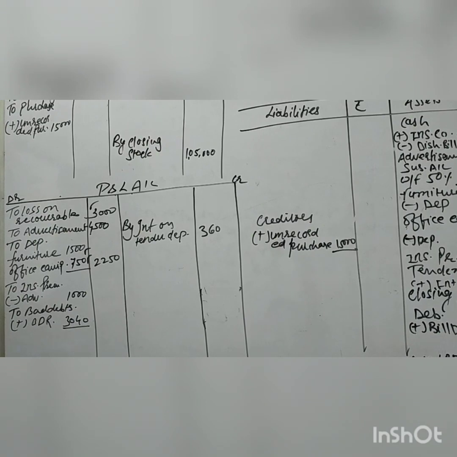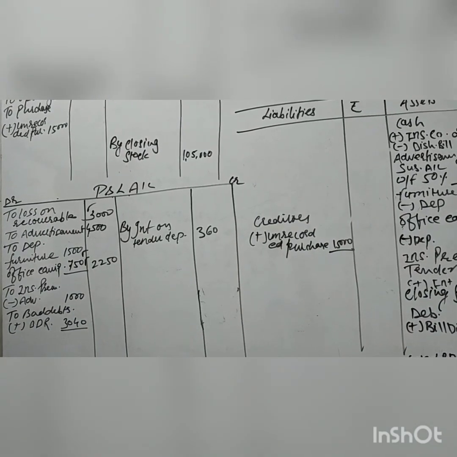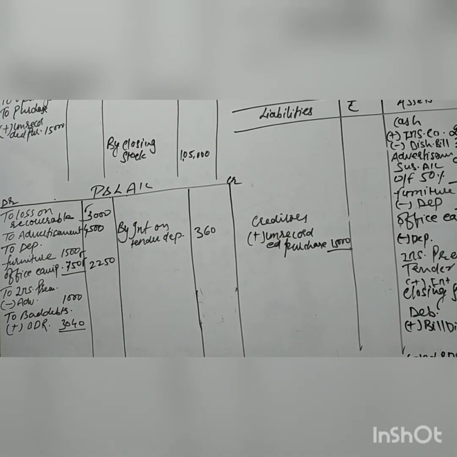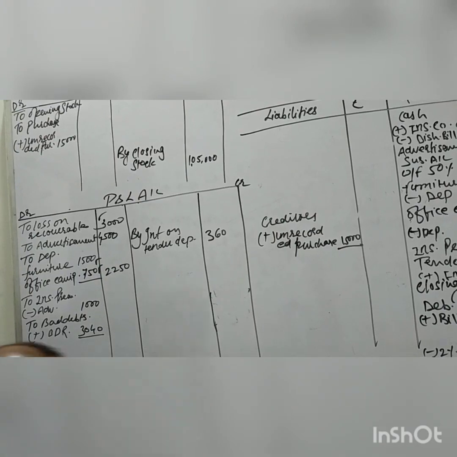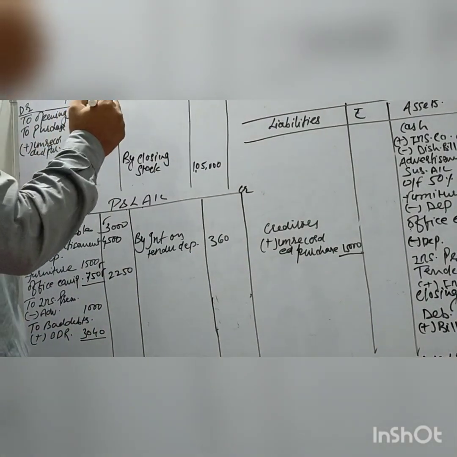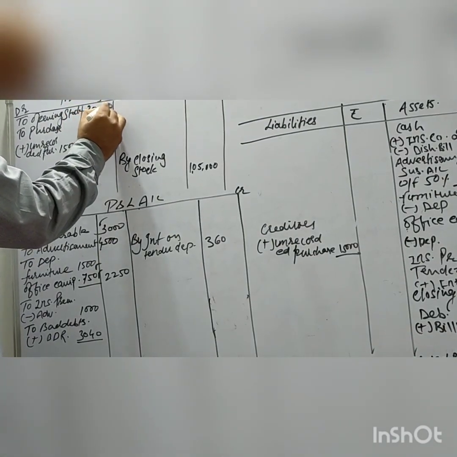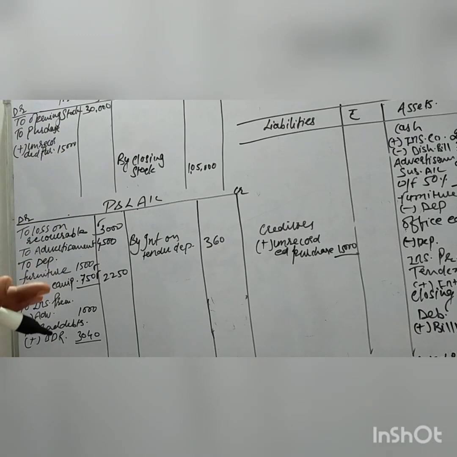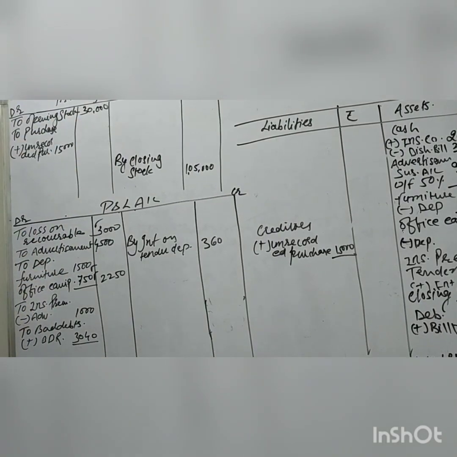So here all the adjustments have been completed. Now come to the trial balance items. The first item given is opening stock. I have already written opening stock on the debit side. Opening stock is given as 30,000. I am taking the trial balance items, and as you know very well, for trial balance items only one side, one effect, in one account.